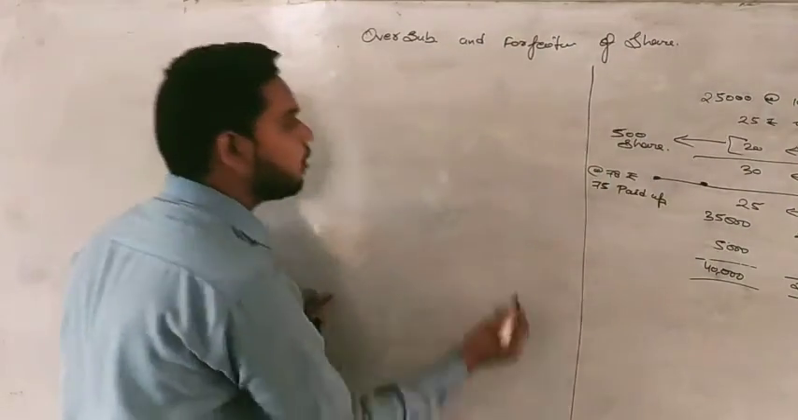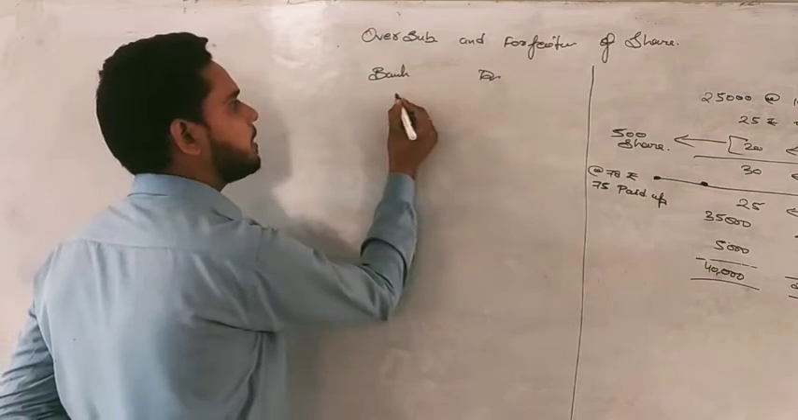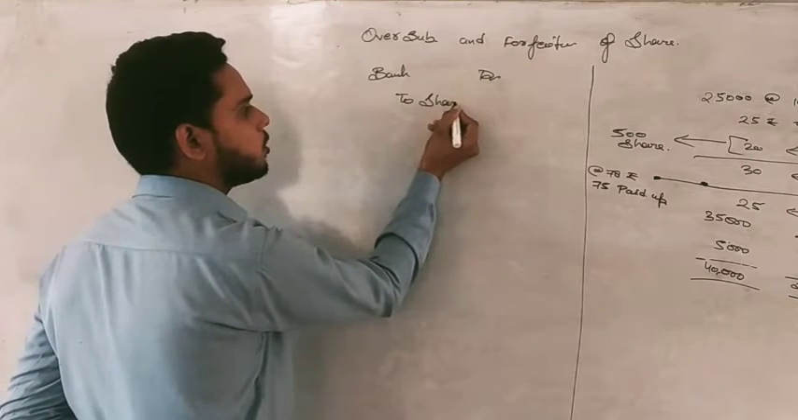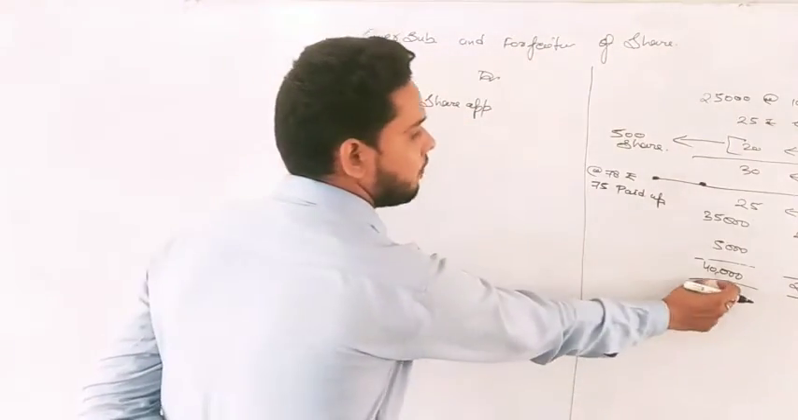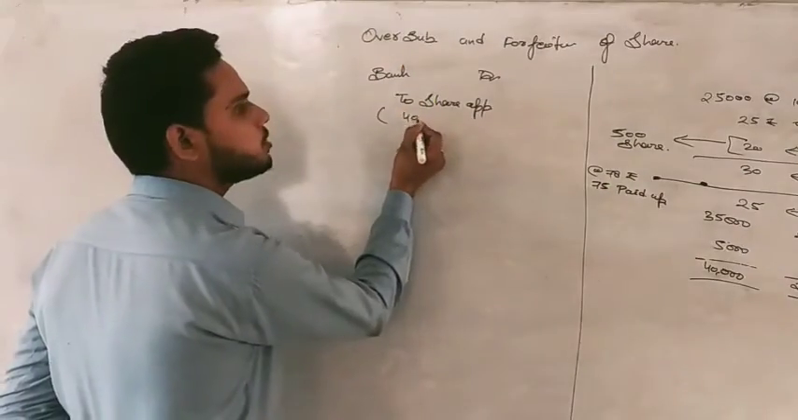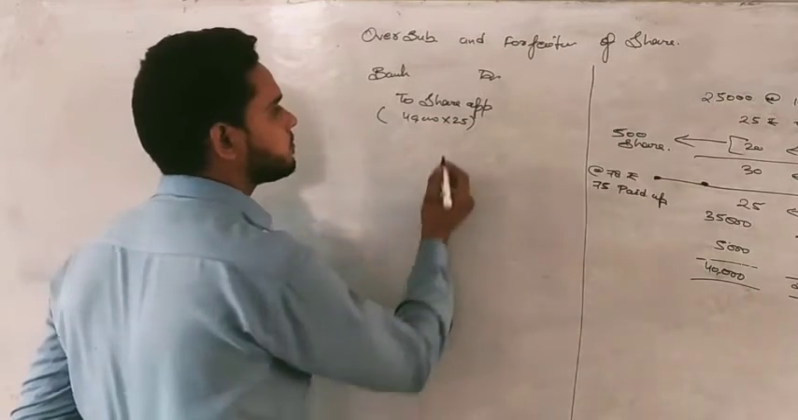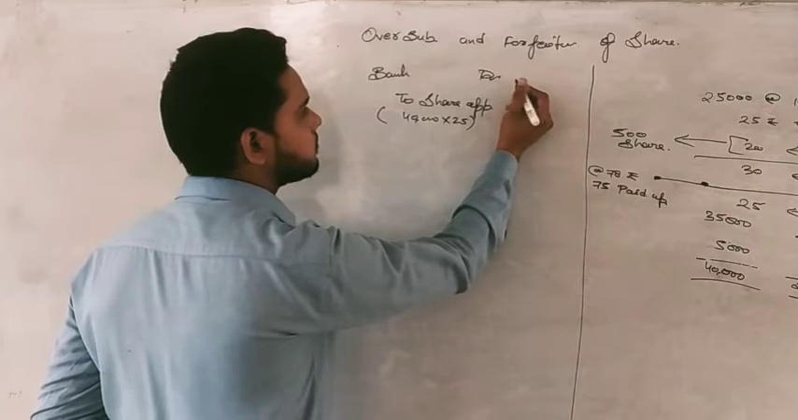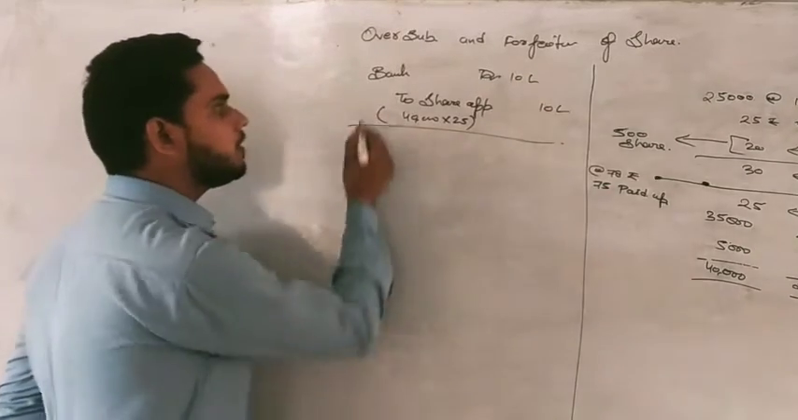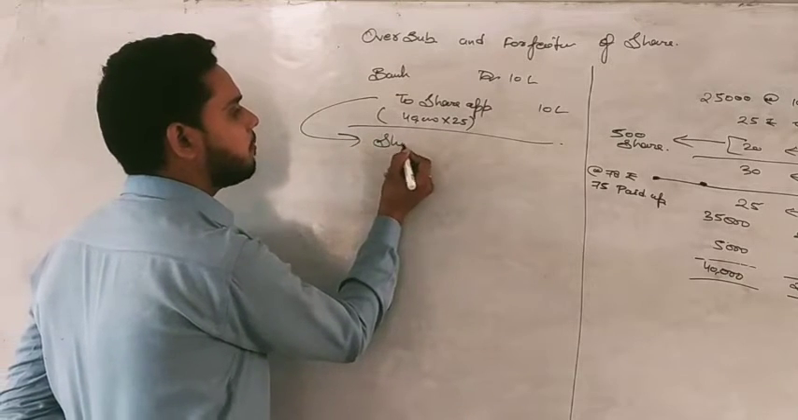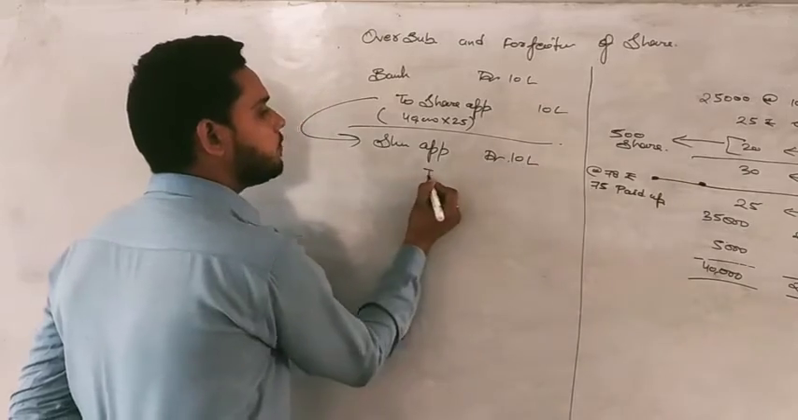So the first entry will be what? Bank account debit to share application, which you will not pass because you have to prepare cash flow. Now how much money will be there? We are receiving applications for 40,000, so 40,000 multiplied by 25. That will be how much? 10 lakh. Okay. Now after application, we will credit this application with the same amount, 10 lakh rupees.